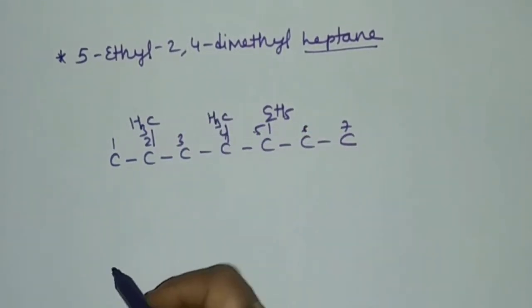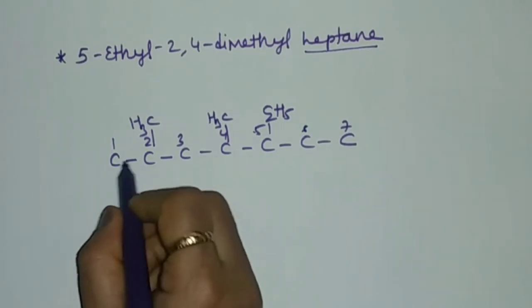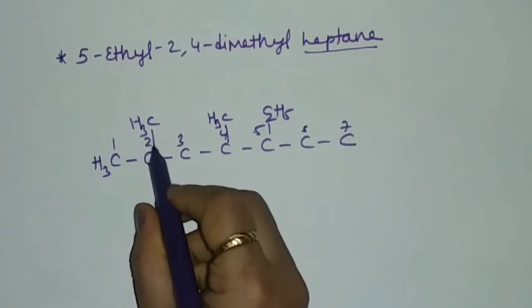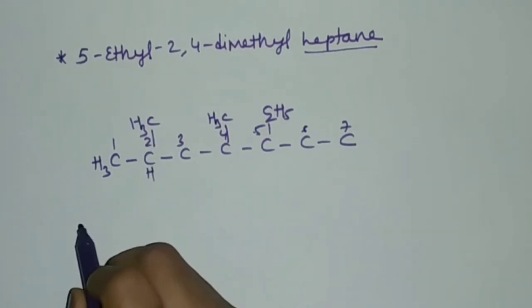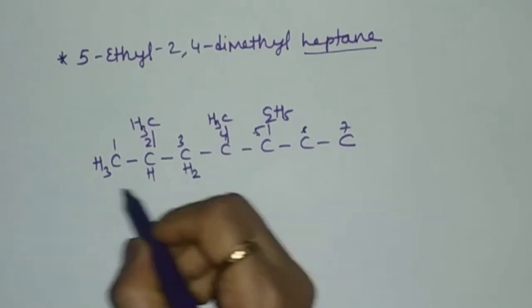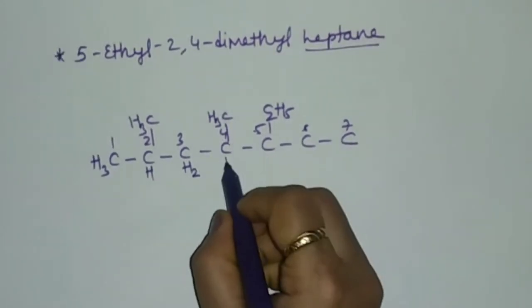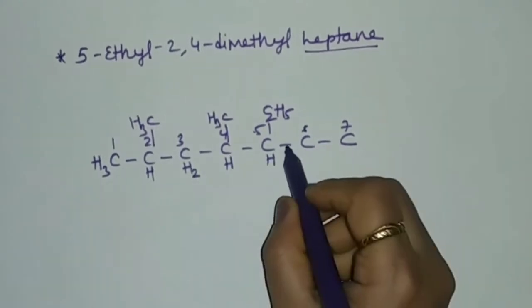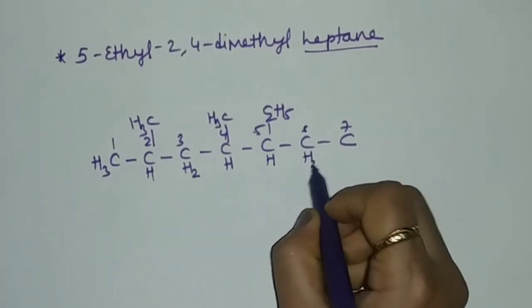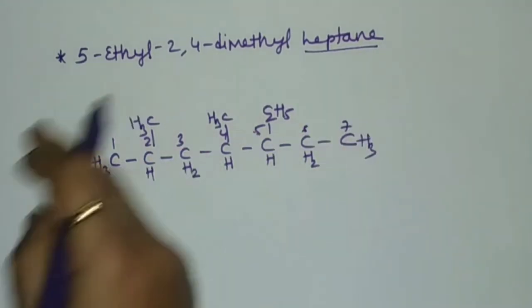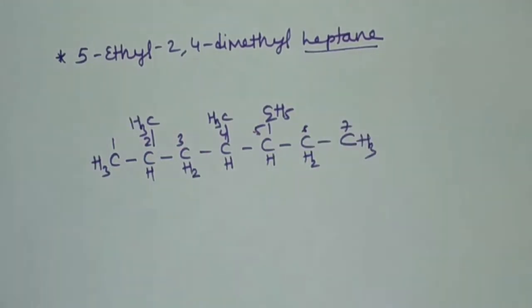Now let us complete the remaining structure. There is already 1 bond over here. We have to add 3 more hydrogen atoms over here. There are 3 bonds over here, so we have to add 1 hydrogen atom over here. There are 2 bonds, so there shall be 2 hydrogen atoms. There are 3 bonds, so 1 hydrogen atom. There are 3 bonds, so 1 hydrogen atom. There are 2 bonds, so 2 hydrogen atoms. There is 1 bond, so there are 3 hydrogen atoms. So in this way, our whole structure has been completed.